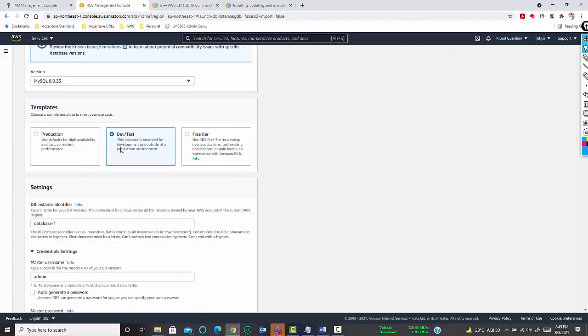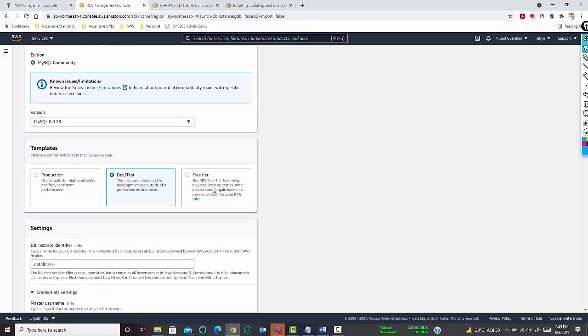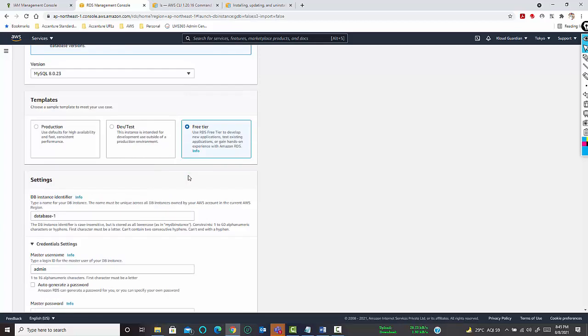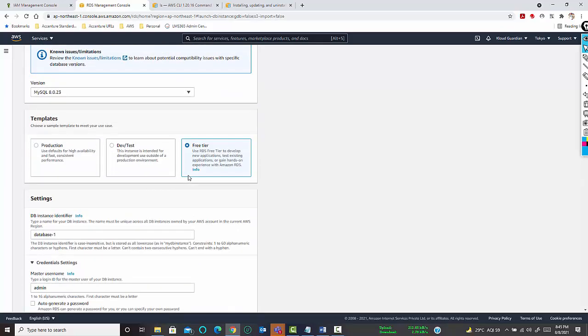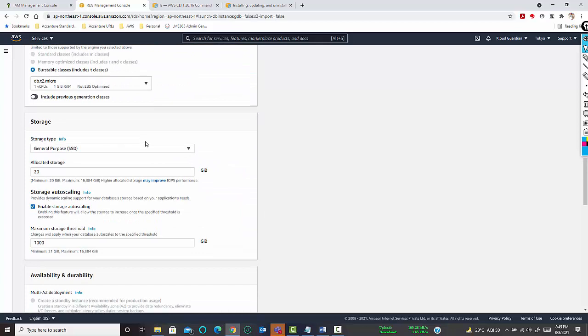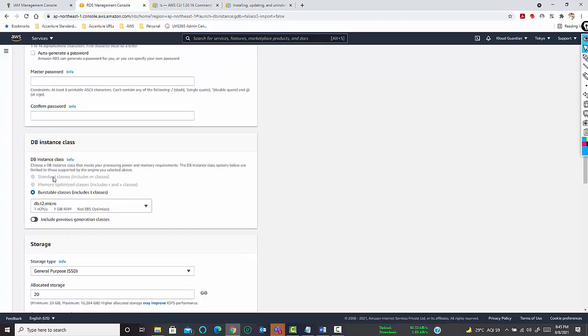Okay. So here is an option of free tier. In free tier, we only get a T2 EC2 instance, which is having 1 GB of RAM and one processor. So once you select a free tier, you can see that the standard class and memory optimized class options are disabled.